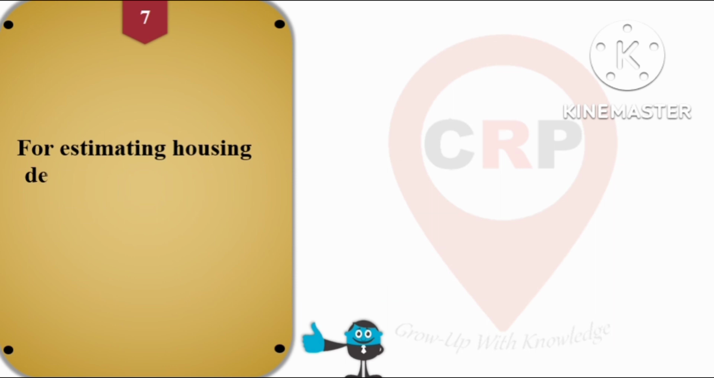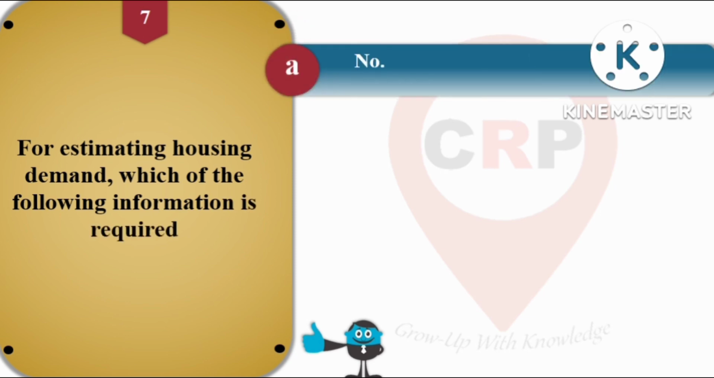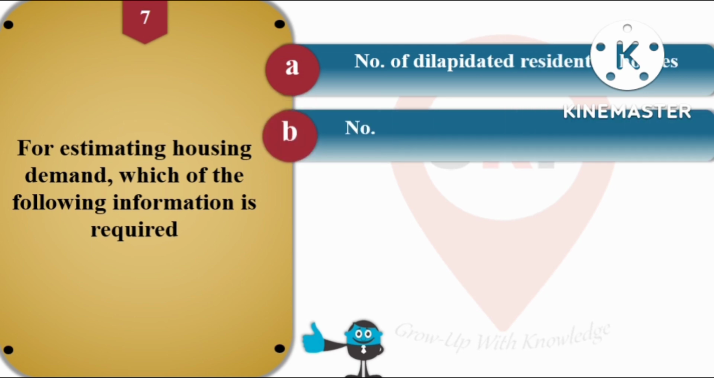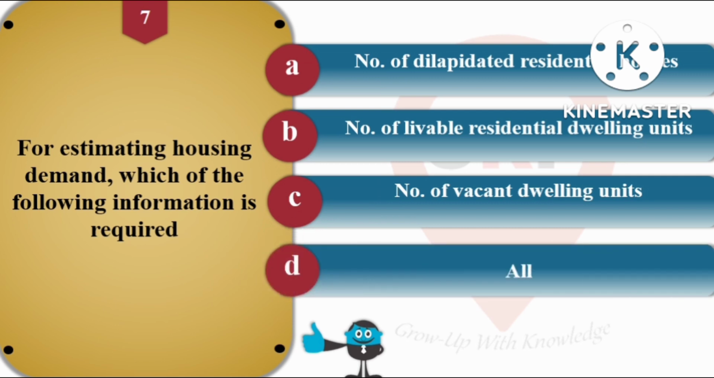Then question number 7, for estimating housing demand, which of the following information is required? And the options are A, number of dilapidated residential houses, option B is number of livable residential dwelling units, option C is number of vacant dwelling units and option D is all of the above.